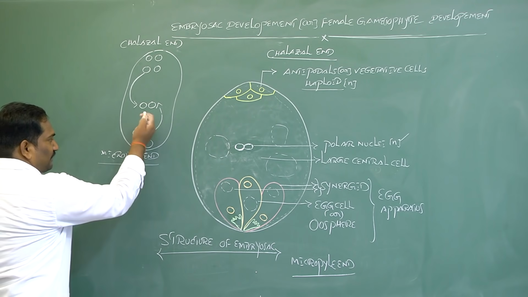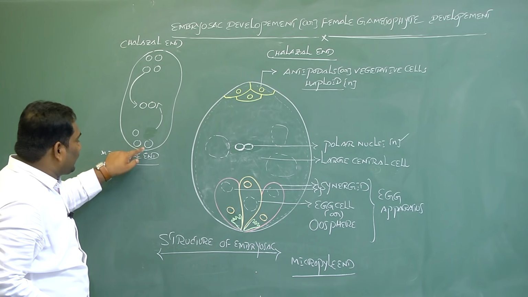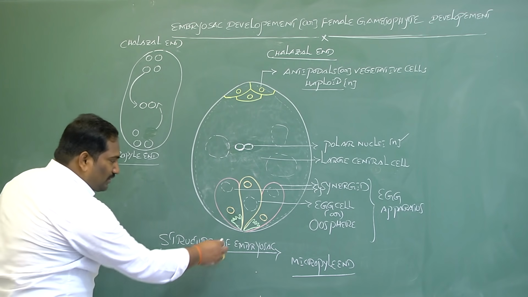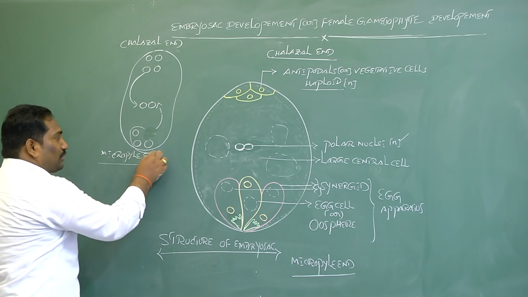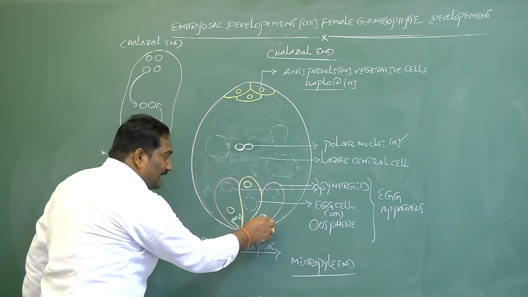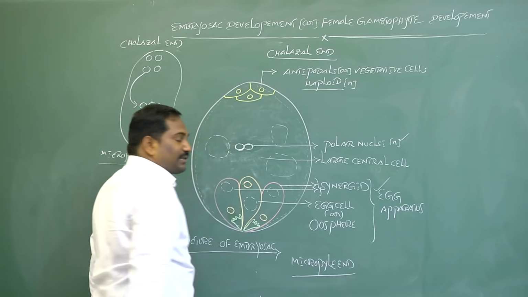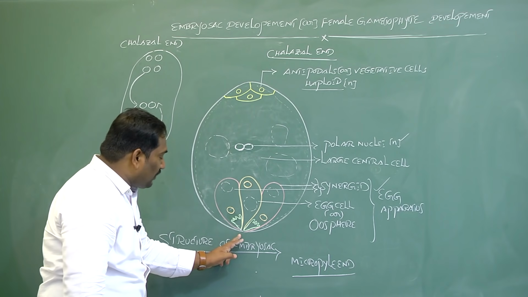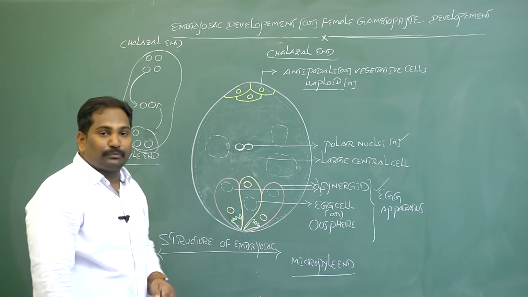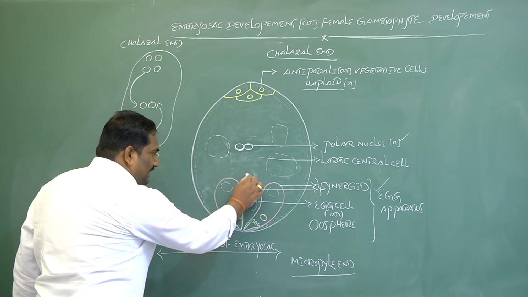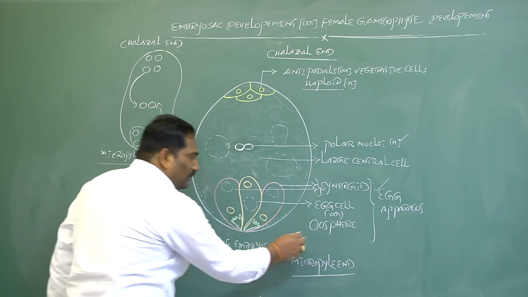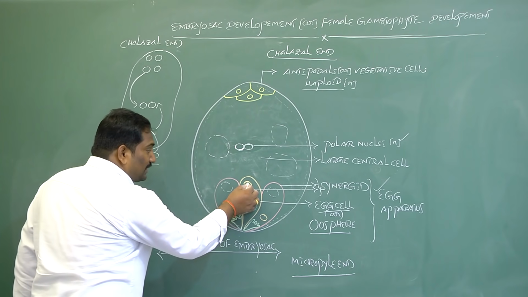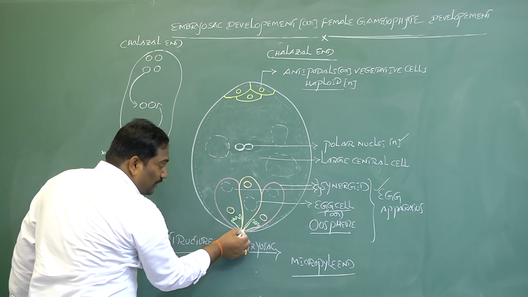And out of 4 nuclei from the micropyle end, whenever 1 nucleus migrates from the micropyle to the central cell, towards the micropyle end 3 haploid nuclei are present. These 3 haploid nuclei are organized into the egg apparatus. The egg apparatus is 3-celled and located towards the micropyle end of the embryo sac. In the egg apparatus, the central cell is called the egg cell, also called the oosphere. This egg cell has its nucleus towards the chalazal end and vacuole towards the micropyle end.